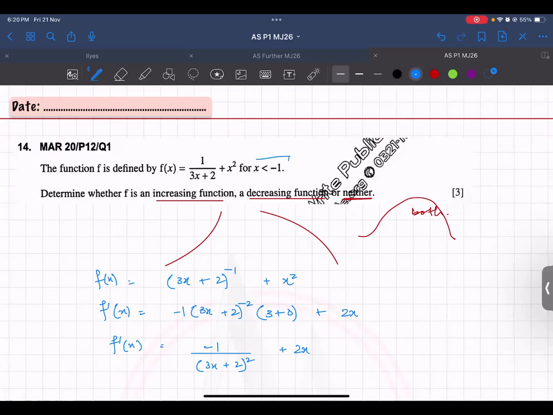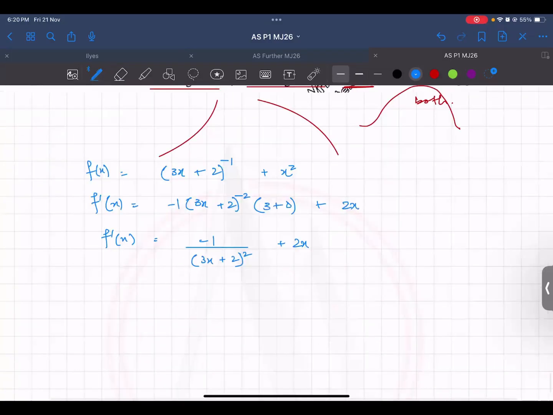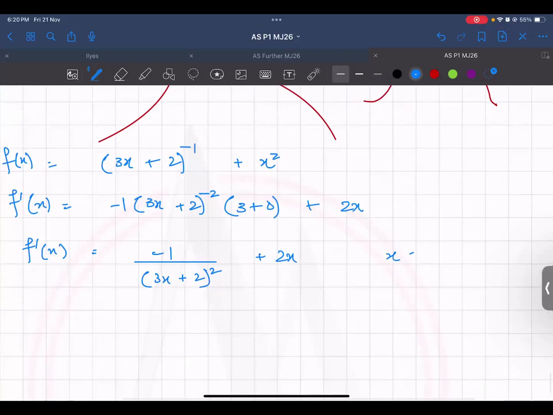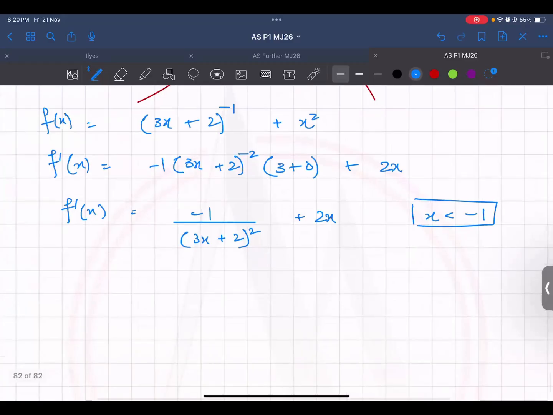And they have given you that your x values are all less than minus 1. So don't forget. We can input the values of x less than minus 1, and we have to see using algebra. You don't have the graphs, okay? Using algebra, what will be the values of the first derivative that you get? If it is positive, if it is negative, if it is both. If your x values are less than minus 1, you know this is (3x+2) whole square.